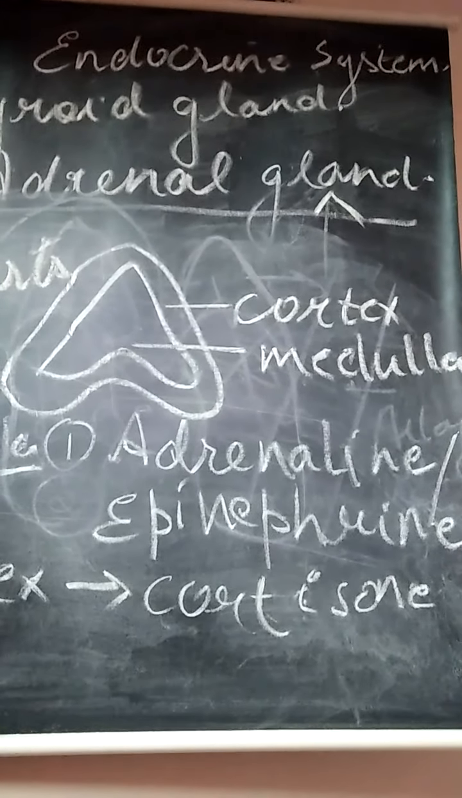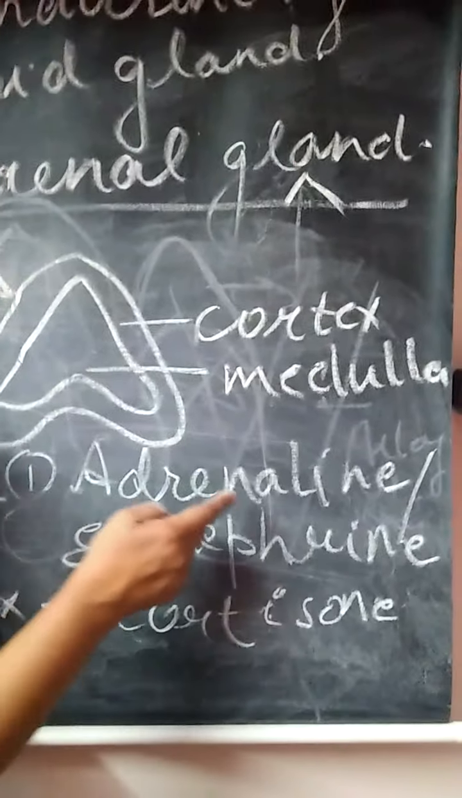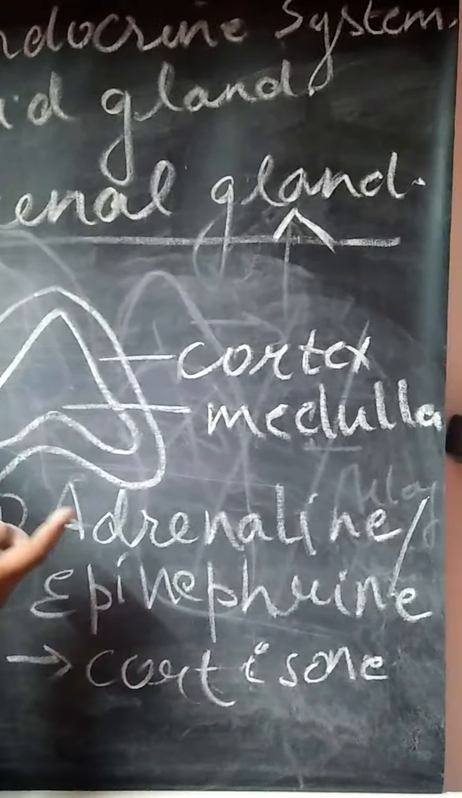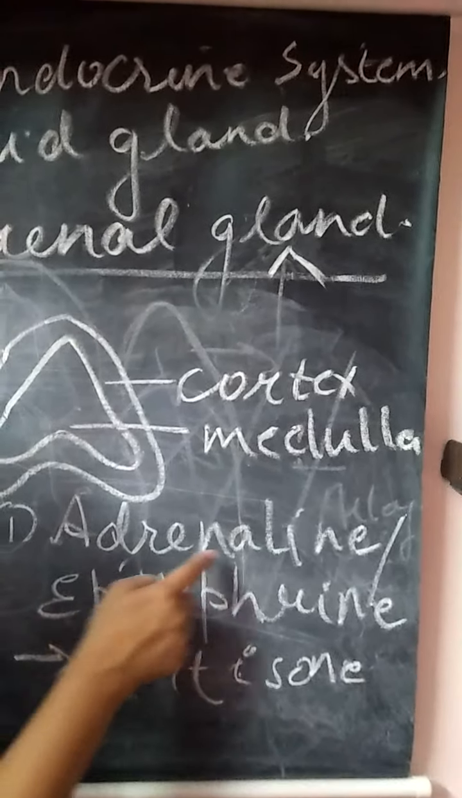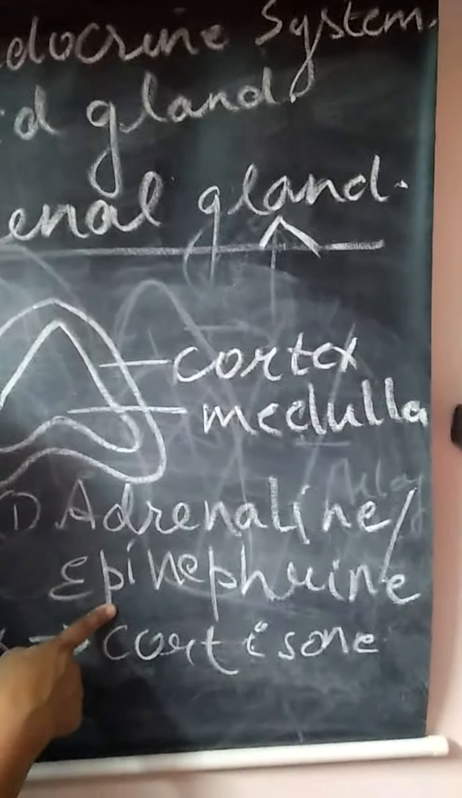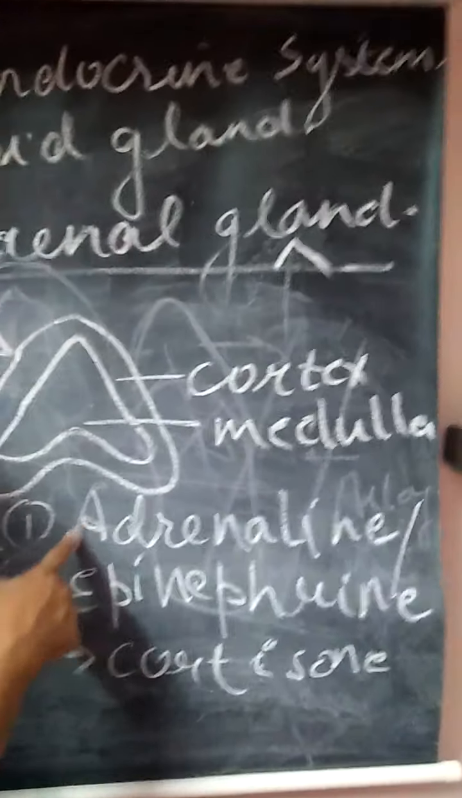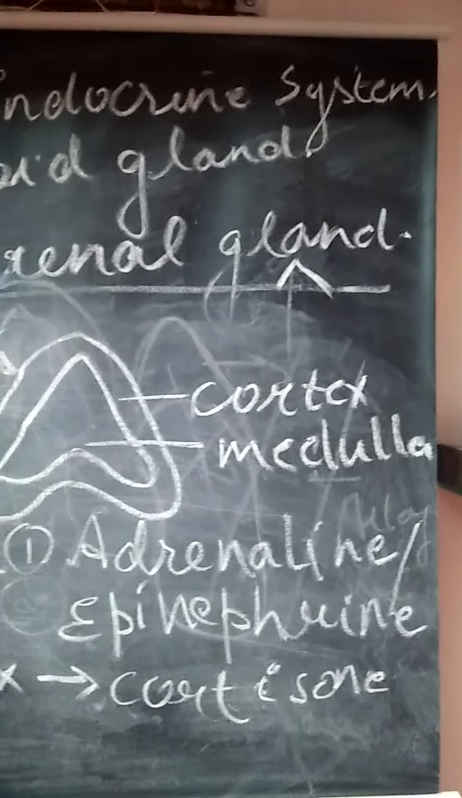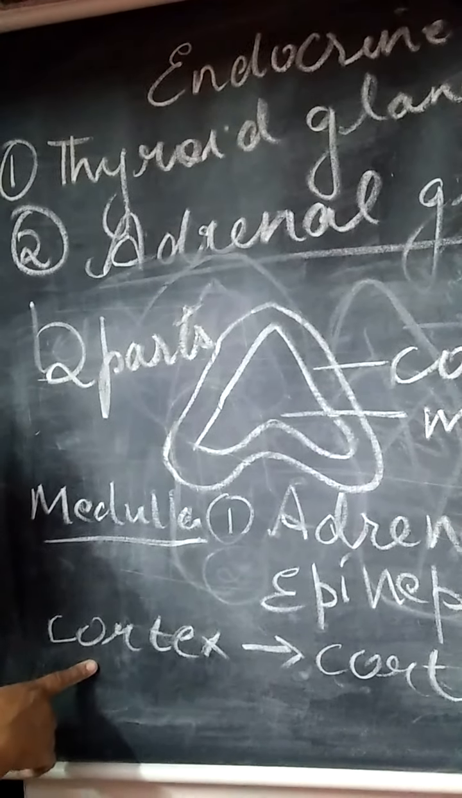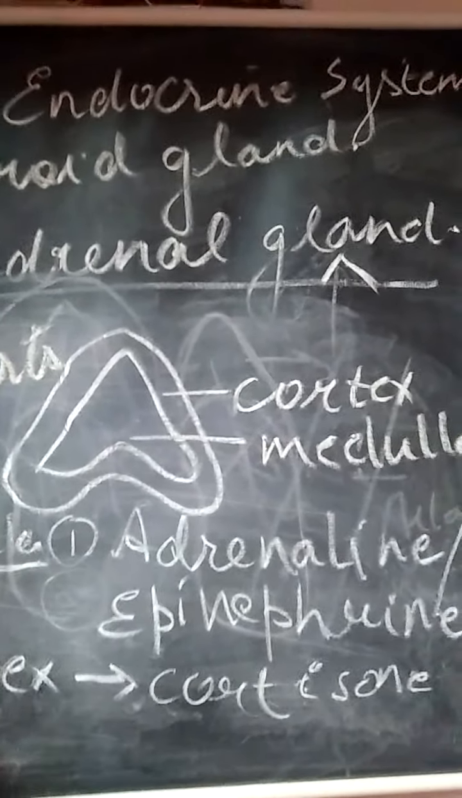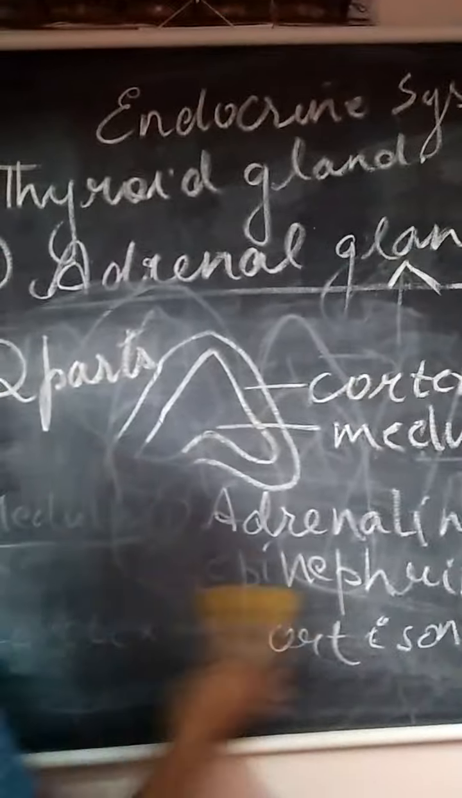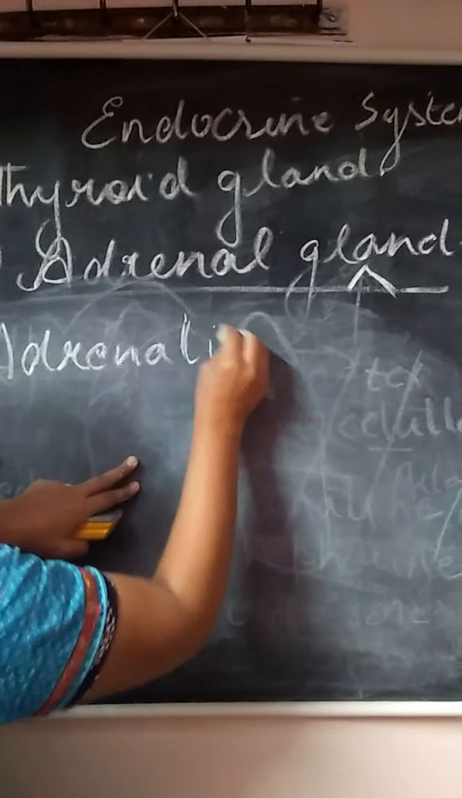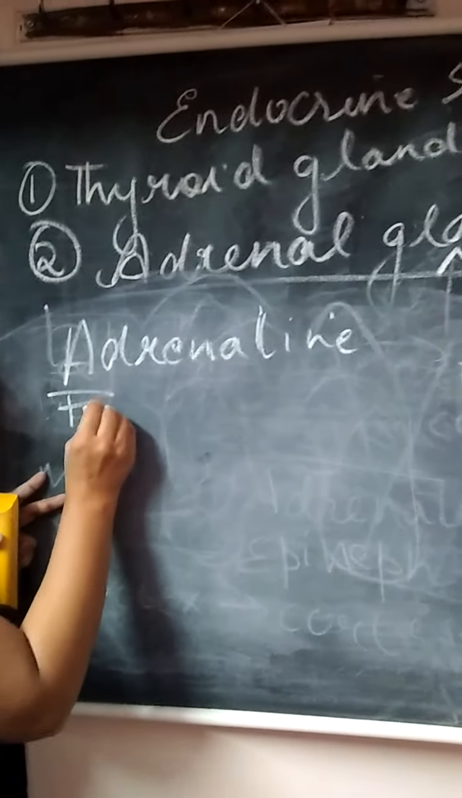Now we are going to learn about the hormone secreted by the medulla of the adrenal gland, which is known as adrenaline or epinephrine. We are going to deal with the function of these two hormones, that is the hormone secreted by the medulla and the function of the hormone secreted by the cortex. First we are going to learn about the function of adrenaline.